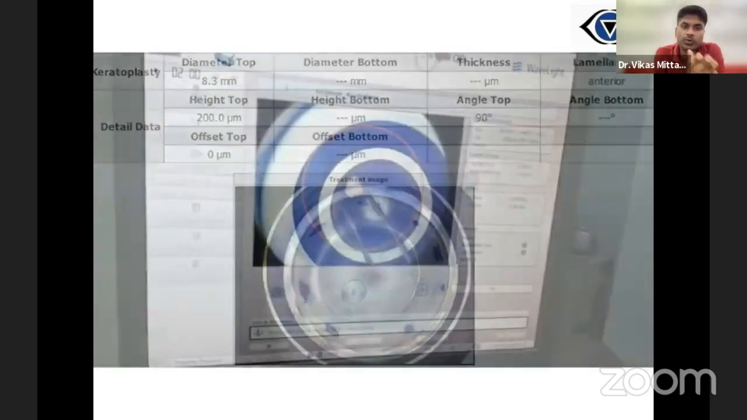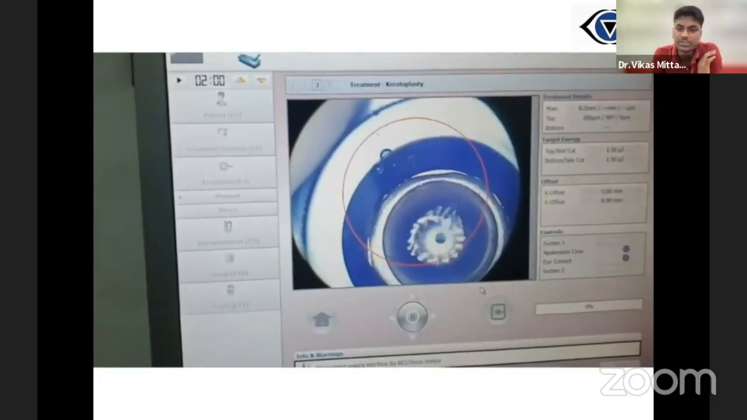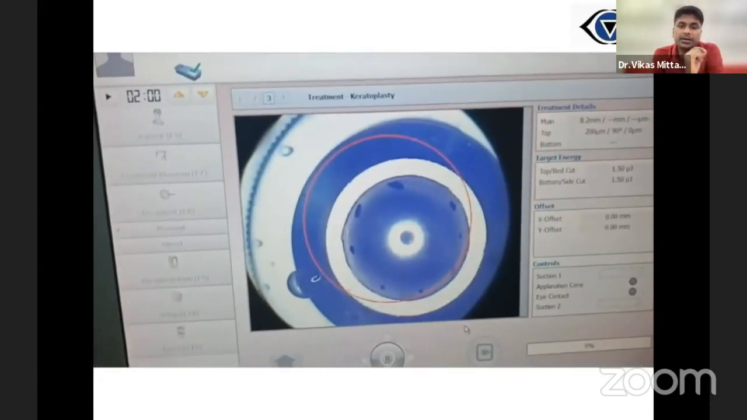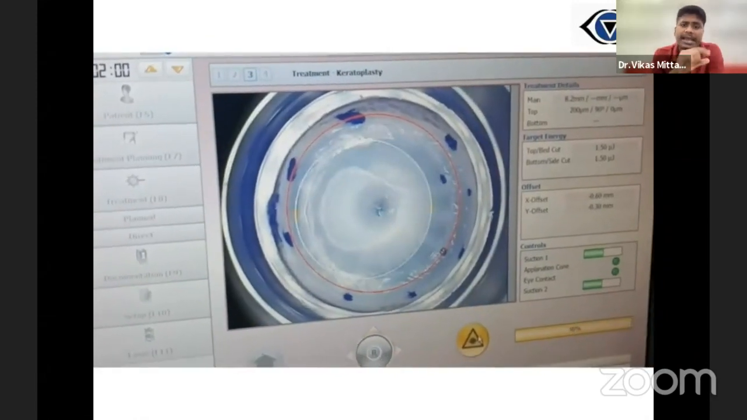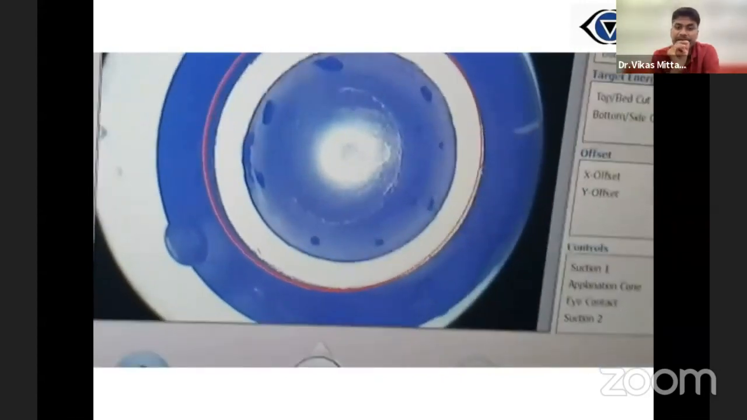We are using 200 microns. First of all, remove all the epithelium. It is very important to remove all the epithelium by using alcohol. Then we mark the limbus so that the centration is good. Then it is docked, with 8 millimeter diameter and 180 to 200 microns depth. This is the anterior stromal graft which has been harvested and placed in BSS.